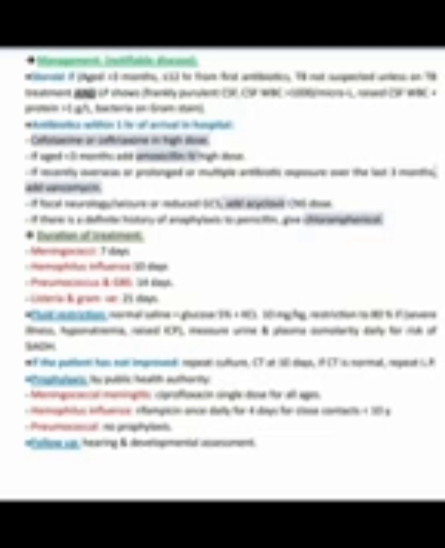Prophylaxis by Public Health Authority. Meningococcal meningitis: ciprofloxacin single dose for all ages. Haemophilus influenzae: rifampicin once daily for 4 days for close contacts less than 10 years. Pneumococcal: no prophylaxis. Follow-up is hearing and developmental assessment. We know that sensorineural hearing loss is one of the complications of meningitis. So this is all about the meningitis video station.